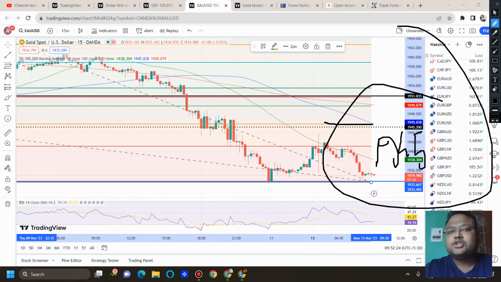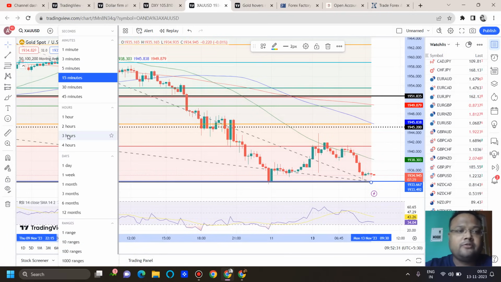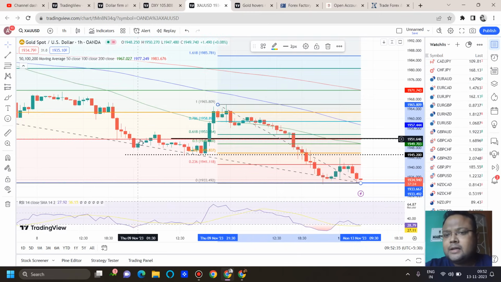Overall, the market is bearish. There is no doubt about it. The structure is bearish. In fact, the market sentiment is also not very positive right now. If any news comes out, that's a different thing. But right now, things are not very positive for gold. As a result, it is better and safer to be on the sell side only.